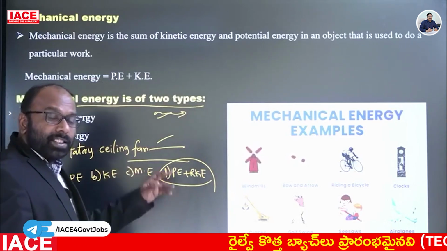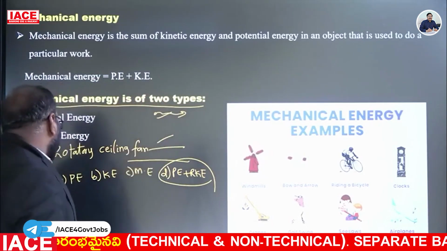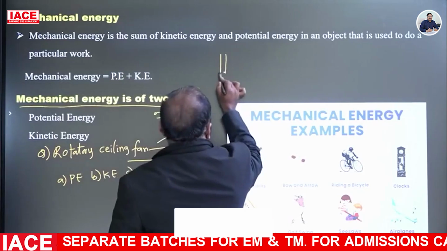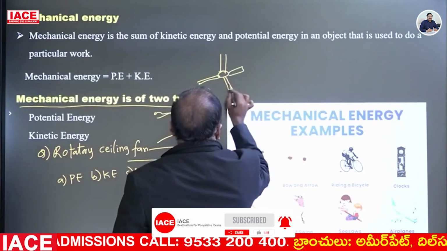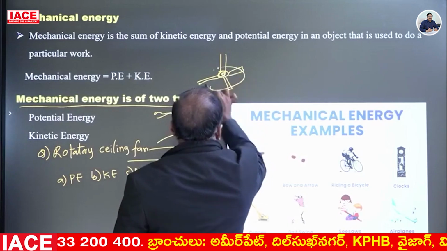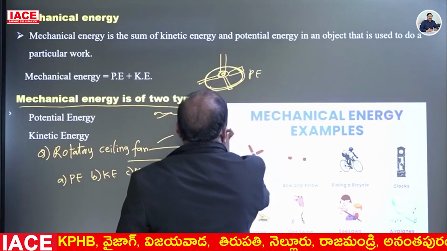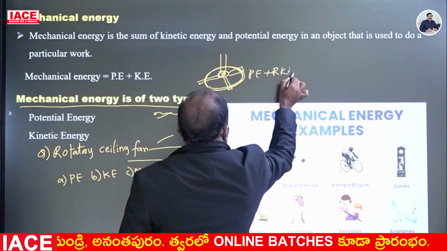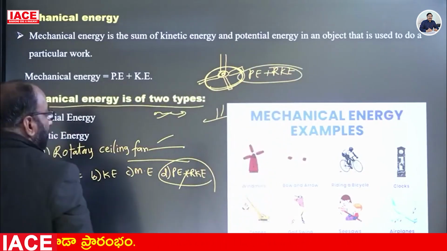In mechanical energy, the object must be displaced from its position. But in this, there is no change. Ceiling fan: the position remains the same, but it is rotating. Due to this, what happens? It is at a certain height from the ground, so potential energy. It rotates on its own axis, so rotatory kinetic energy. That is why we can conclude like this.